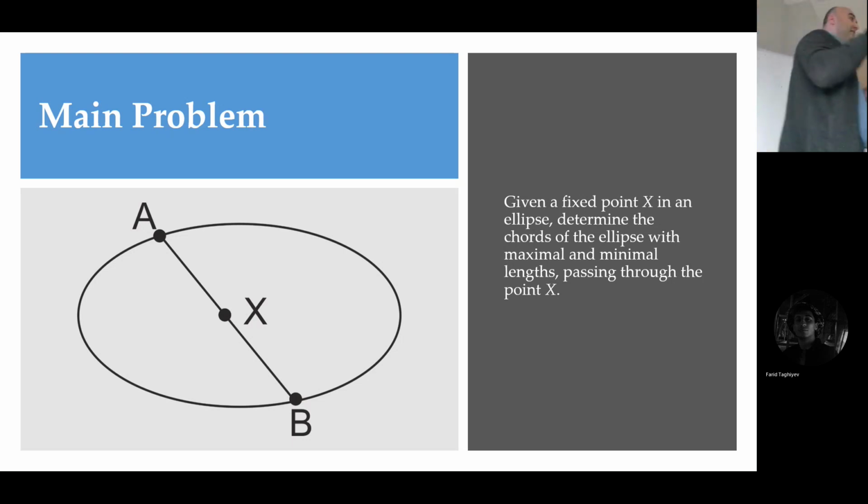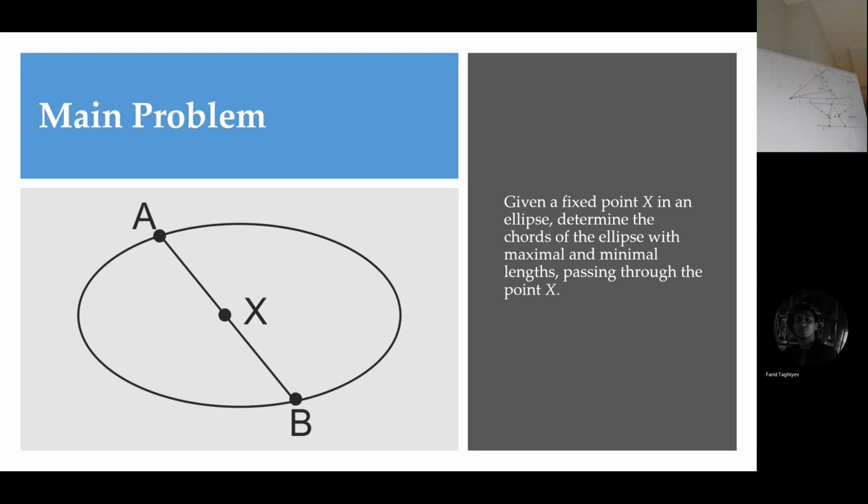X is fixed. How should I draw it so that the length of this chord passing through X is maximal? The ellipse is fixed. How should I draw this line so that its part inside the ellipse is minimal? Logical question.